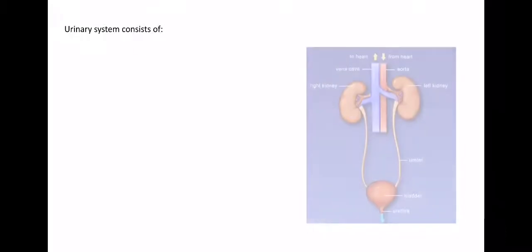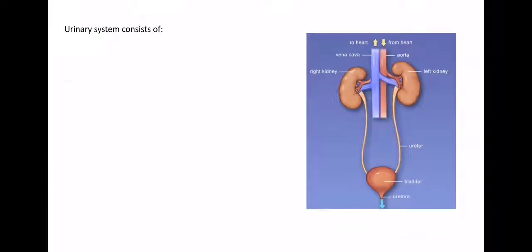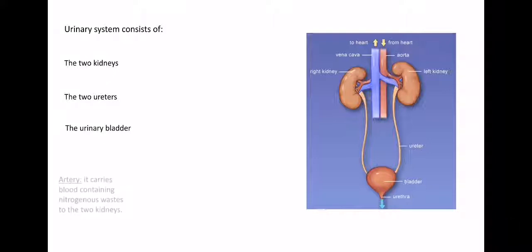Okay, the urinary system consists of what? Number one, we have two kidneys, the right kidney and the left kidney. We have two ureters, which are connected to the two kidneys. And we have the urinary bladder. And we have the urethra. So again, we have two kidneys, two ureters, and the urinary bladder. And at the end of the urinary bladder, we have a part called the urethra.